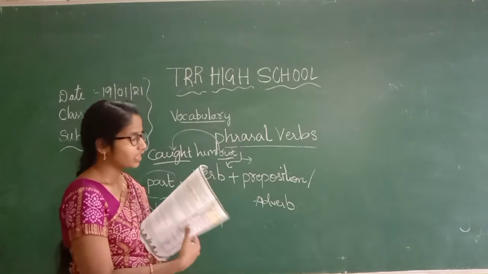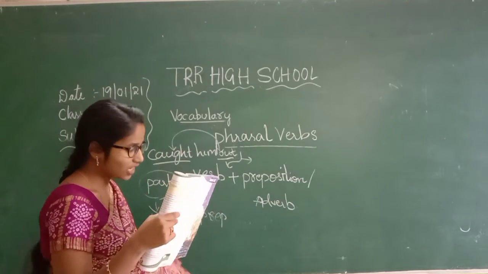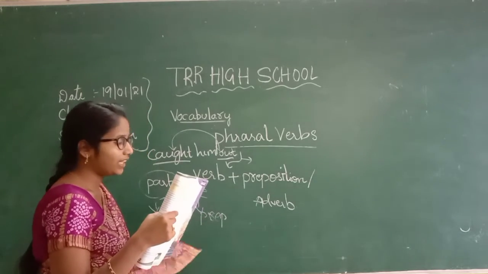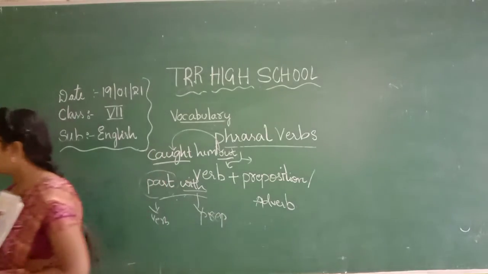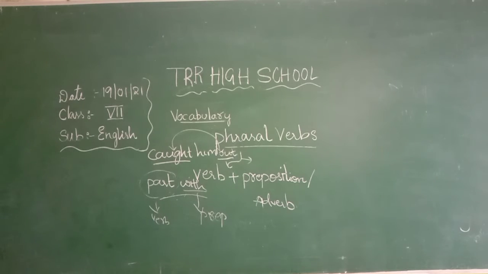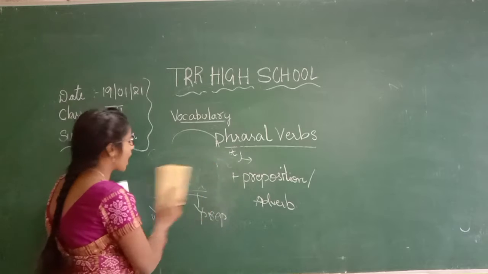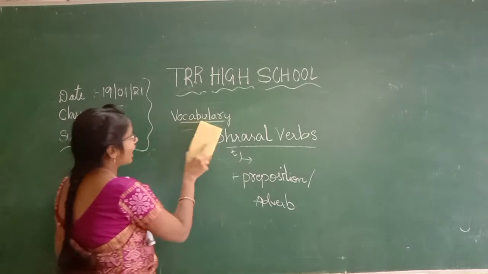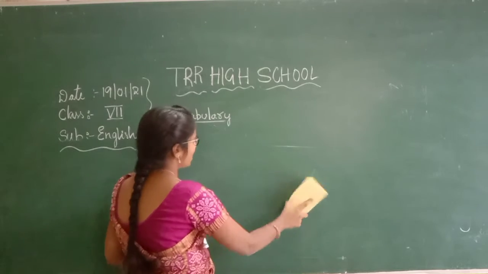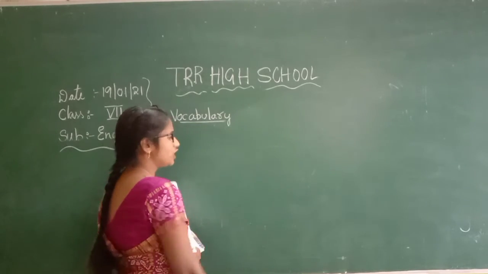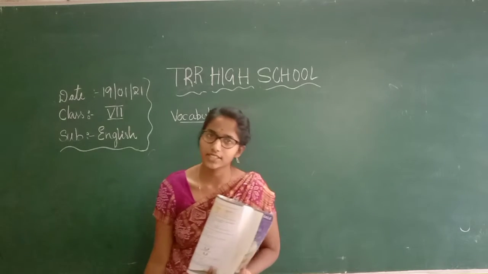Now, consult the dictionary and list other phrasal verbs beginning with catch and part. Write some sentences of your own for each phrasal verb. So, this is your work. You take phrasal verbs which start with catch and part. Write those phrasal verbs and their meanings, and one example for each phrasal verb. Not much, you will be having two to itself. So, just try. I will tell the answers in the next class.